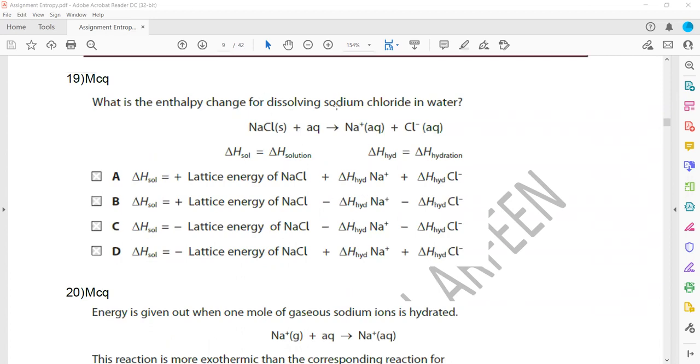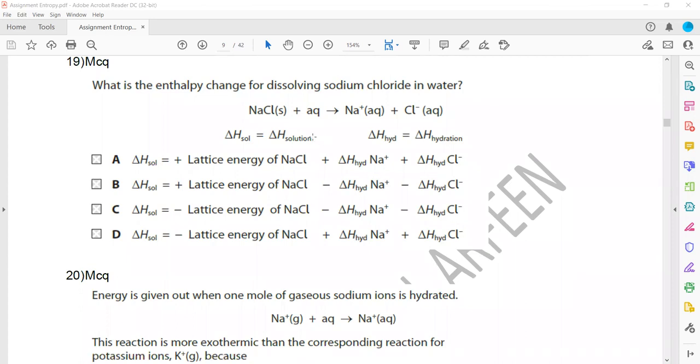What is the enthalpy change when dissolving sodium chloride in water? So the formula for enthalpy change is hydration minus lattice. Whenever we want to calculate, it is always hydration minus the lattice. Or minus lattice energy plus hydration, that's why D is the right answer. Because as we discussed earlier, the enthalpy change of solution is hydration minus the lattice, or I can also write minus lattice plus hydration.